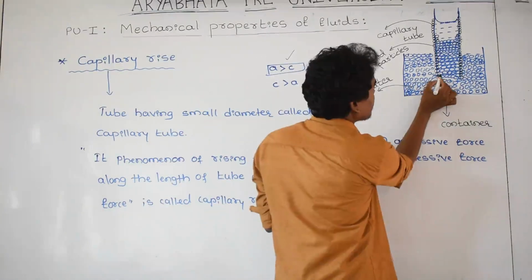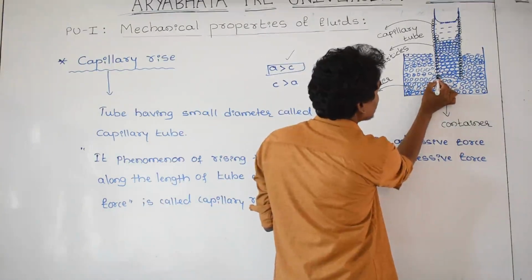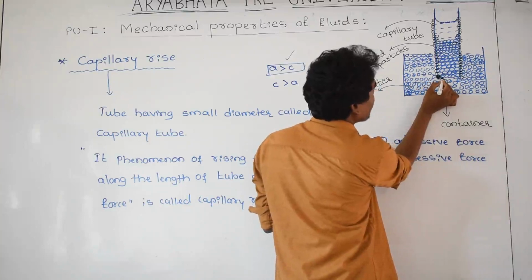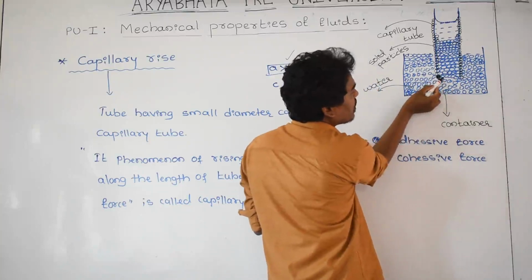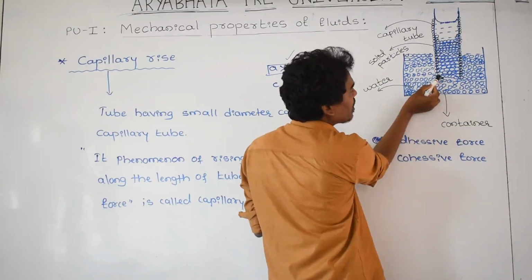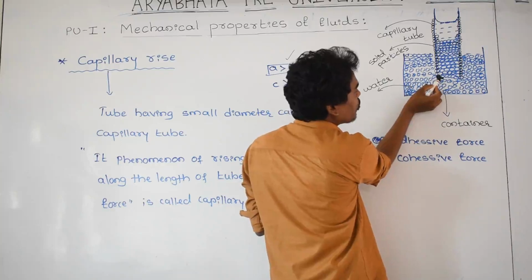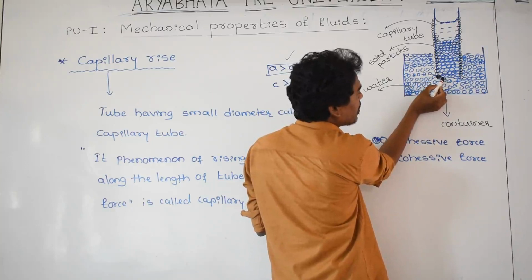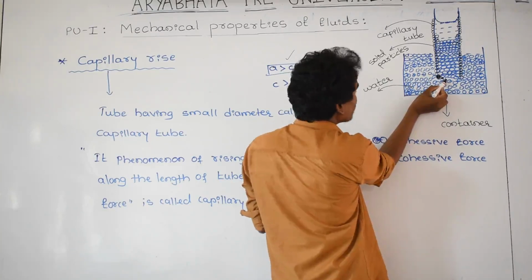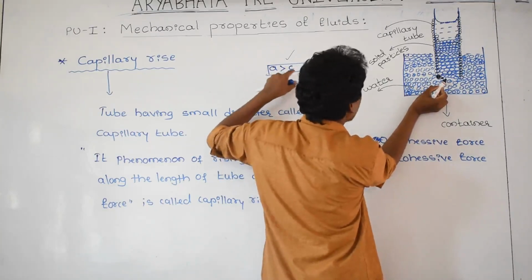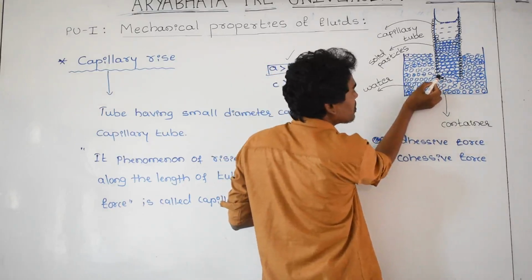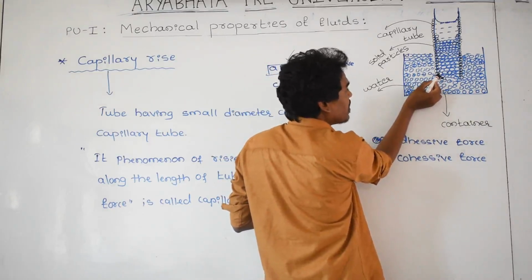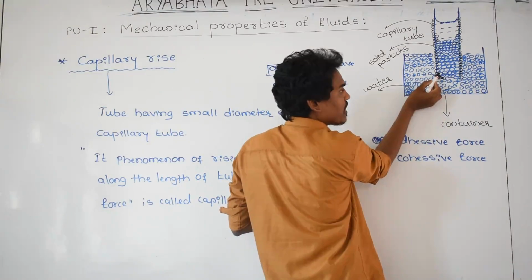Here this is a glass particle, a solid particle, and this is a liquid particle. Between solid and liquid, what is there? Adhesive force is there in this direction. And between this liquid particle and this liquid particle, this is a cohesive force. The adhesive force is greater than the cohesive force. That's why this water particle is rising here.